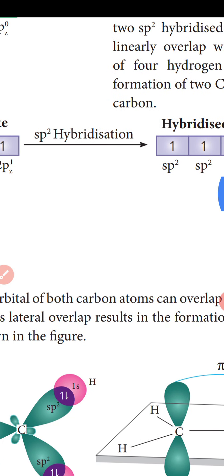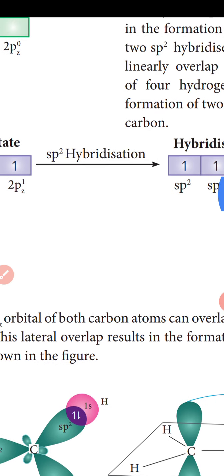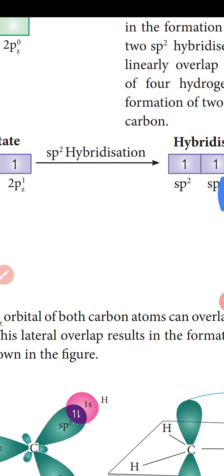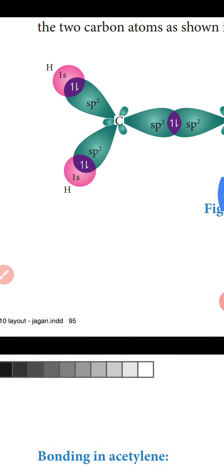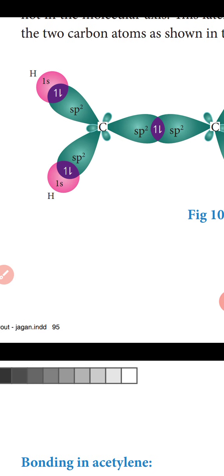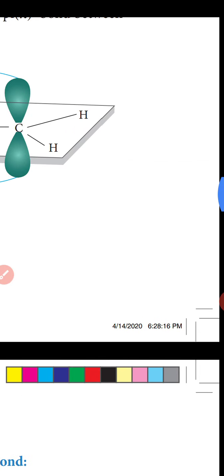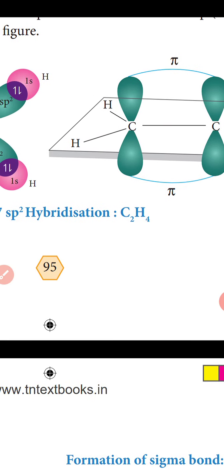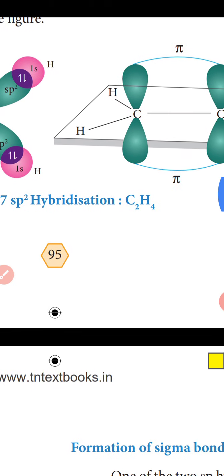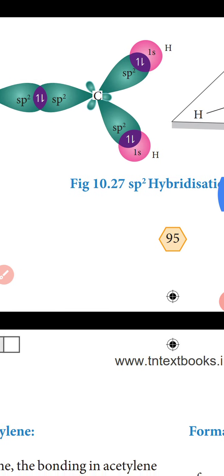The formation of sigma bonds. The first is the formation of the sigma bond, and the second is the formation of the pi bond. In ethylene, there is sigma bond formation and pi bond formation. First, the sigma bond formation.